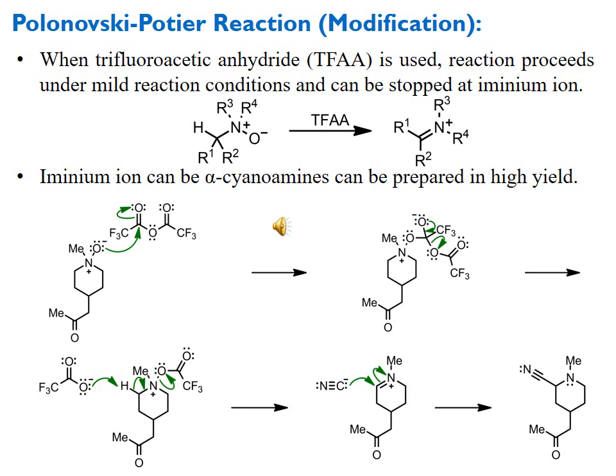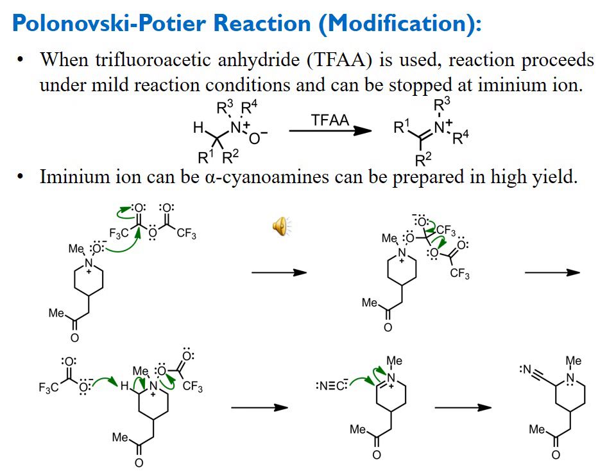This iminium ion is then reacted with a nucleophilic cyano group or cyanide ion, and this cyanide ion attacks on this carbon, and we get the carbon-nitrogen single bond, so the formation of alpha cyanoamines. If we change this nucleophile, for example we use a Grignard reagent, let's suppose we use phenyl magnesium halide, then phenyl acting as a nucleophile will be attached at this position. So a variety of molecules can be obtained from this iminium ion.